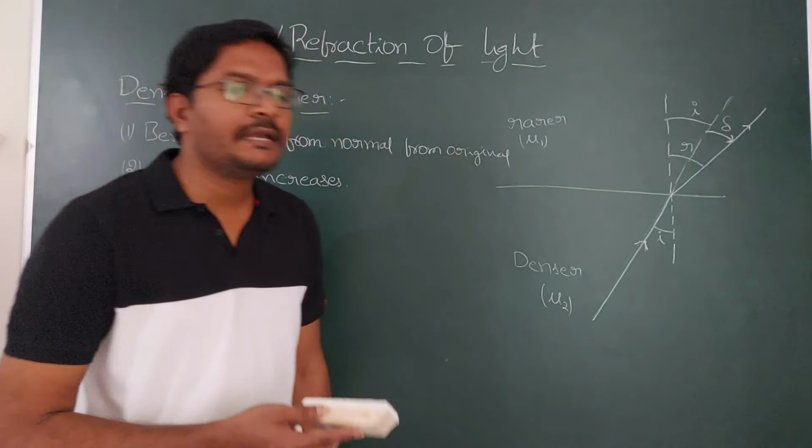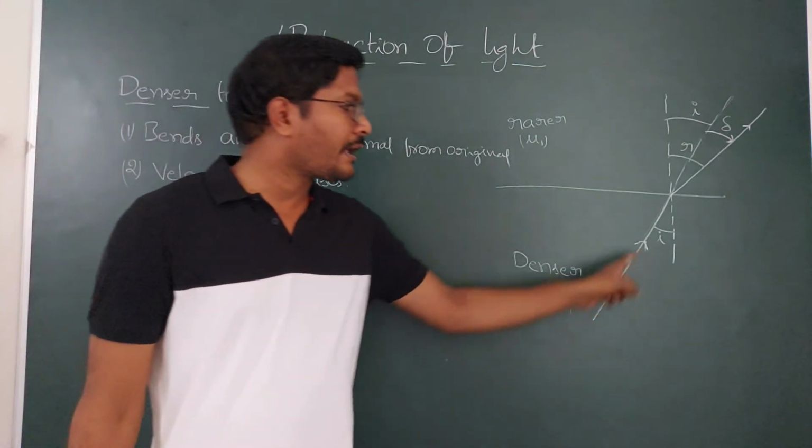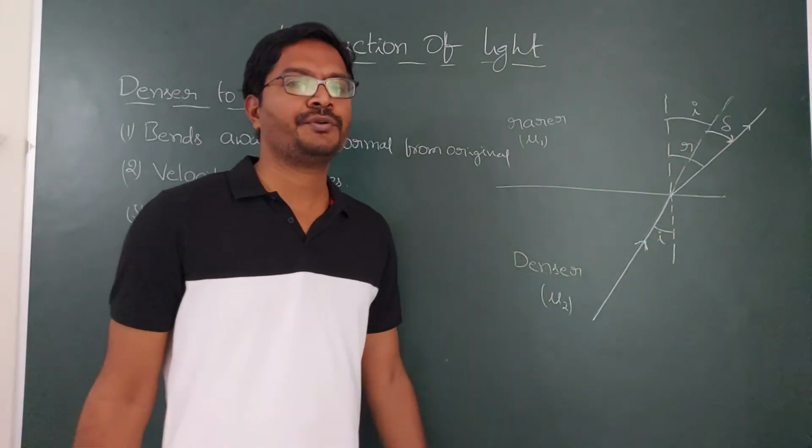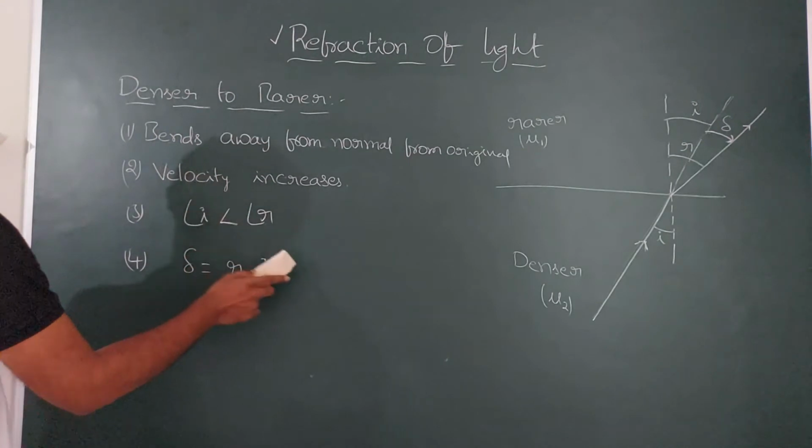And next, what happens if a light ray is sent in the direction of the normal? So far we were sending at an angle to the normal, rarer to denser or denser to rarer. Suppose we send in the direction of the normal.